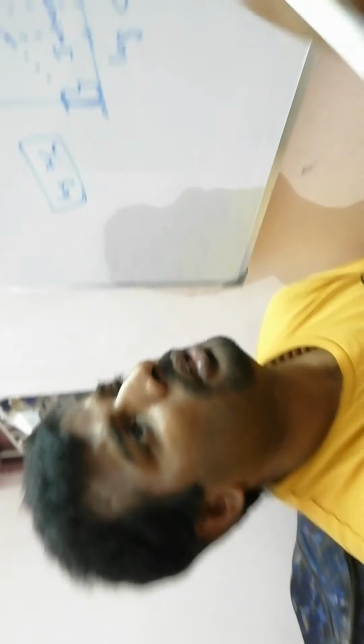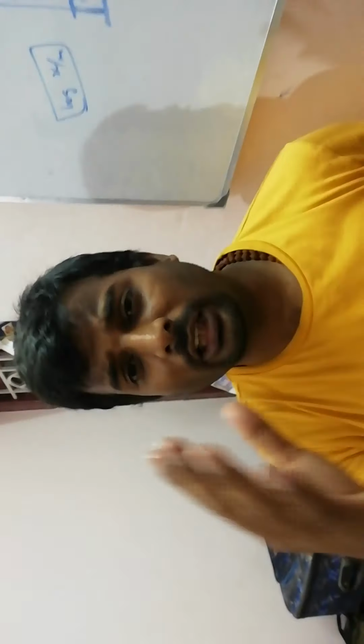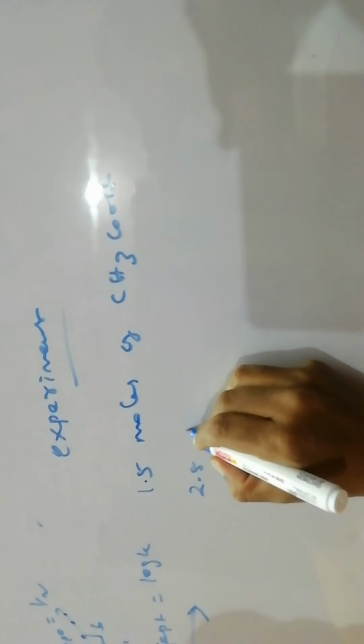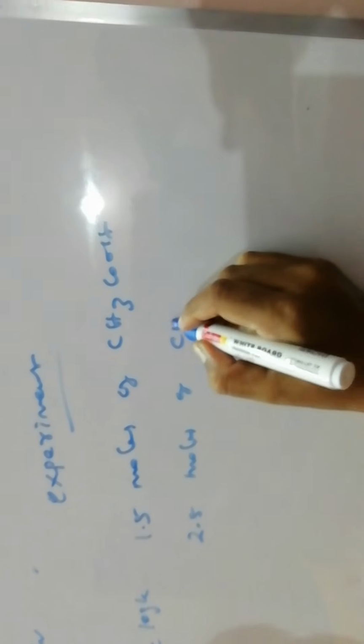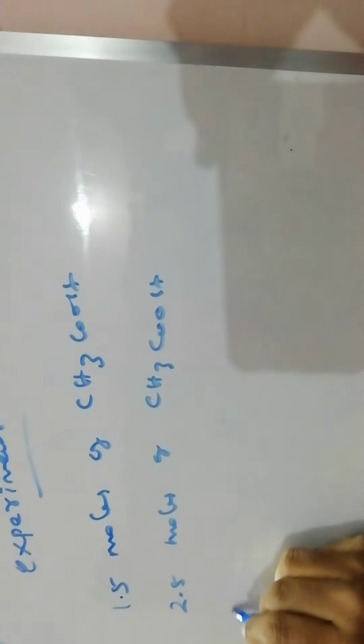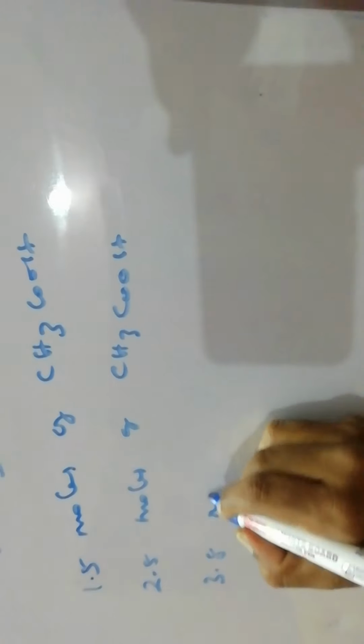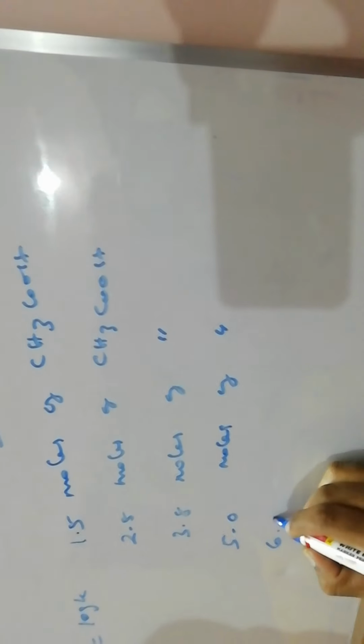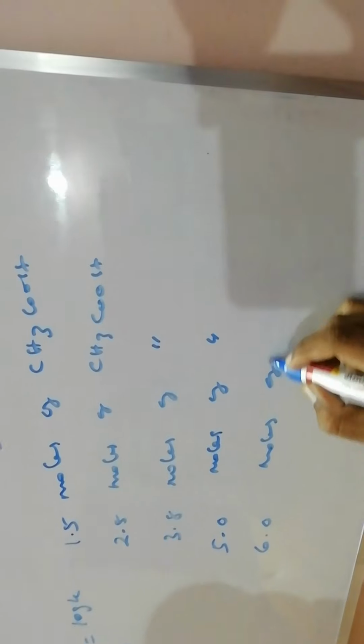How to find this? I will do one experiment. Dear children, I am taking different concentrations of acetic acid: 1.5 moles of acetic acid, 2.5 moles of acetic acid, 3.8 moles, 5 moles, and 6 moles of acetic acid.